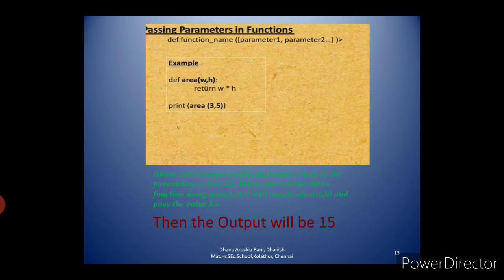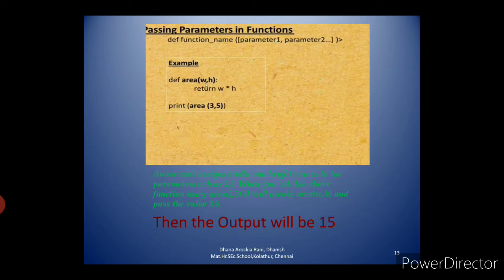So in the above code you see here def area w comma h. Here def is a keyword, area is a function name, then w comma h, that is width and height, are the parameters, parameter 1 and parameter 2. Then what is the return statement? The return statement is w into h. A return statement either has an expression or none.